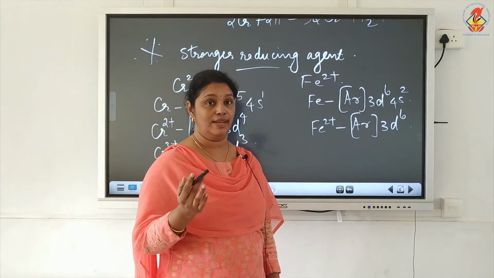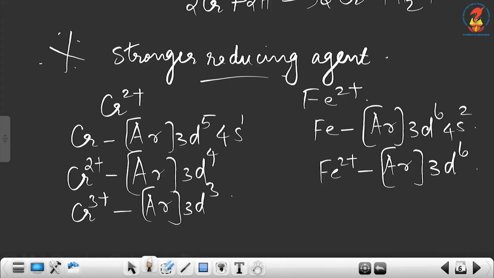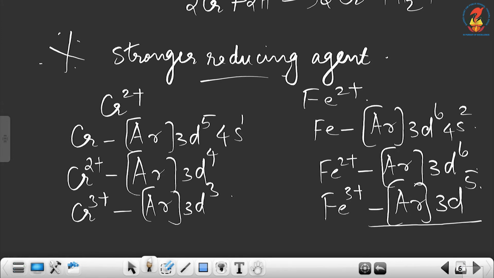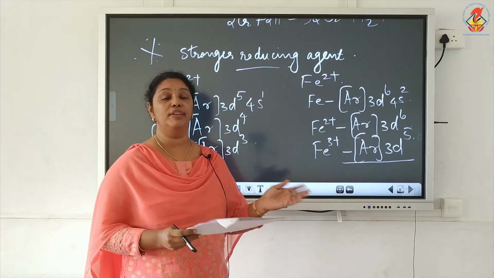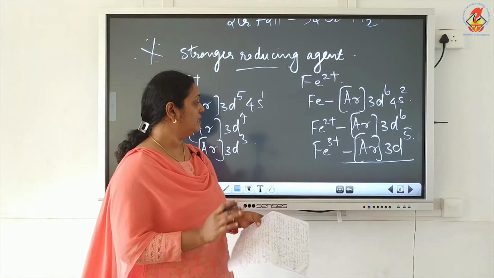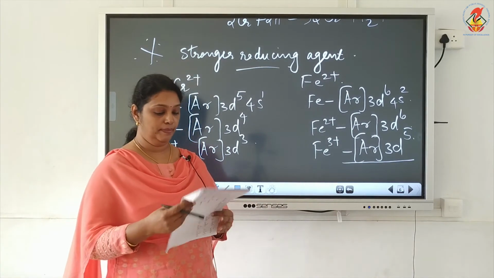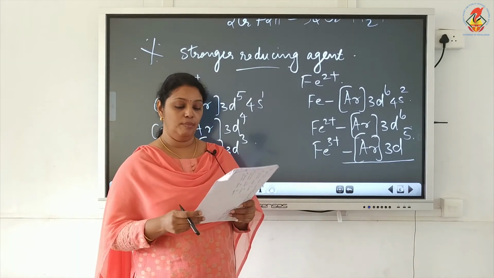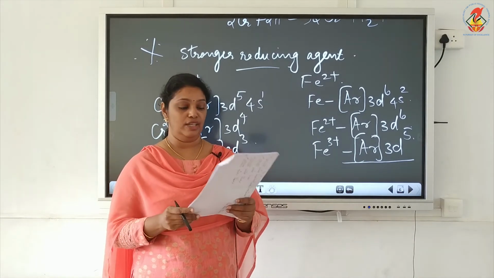Fe2+ gets oxidized to Fe3+. So what is the configuration of Fe3+? Fe3+ will be argon 3d5. Now Fe3+ is also stable with half-filled d5 configuration. So based on this we can say both are stable, and both are good reducing agents.